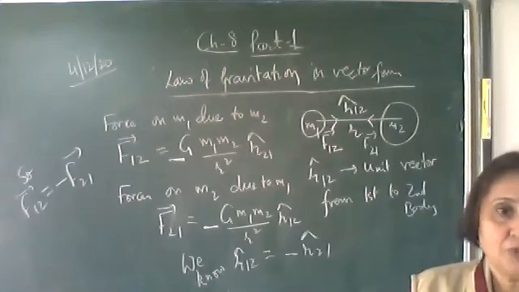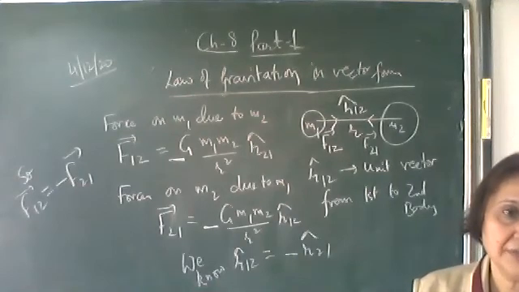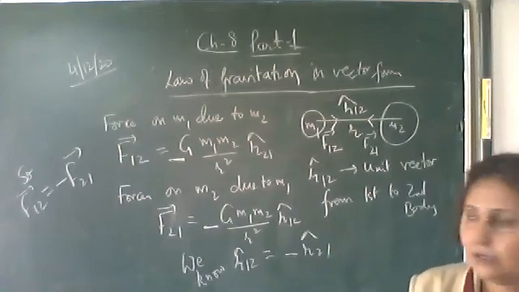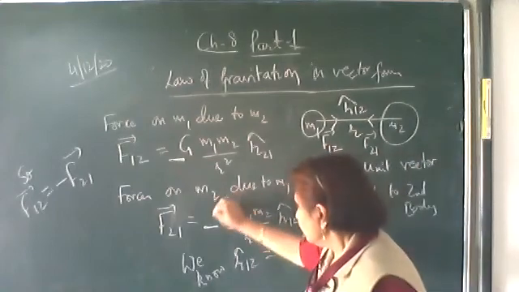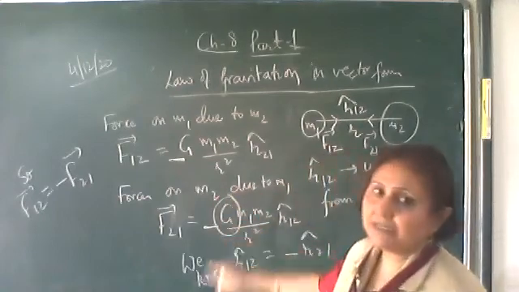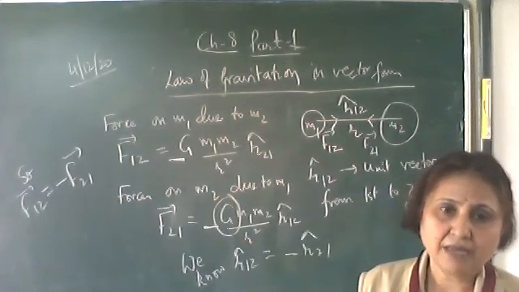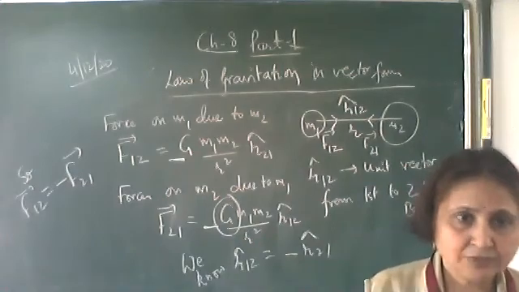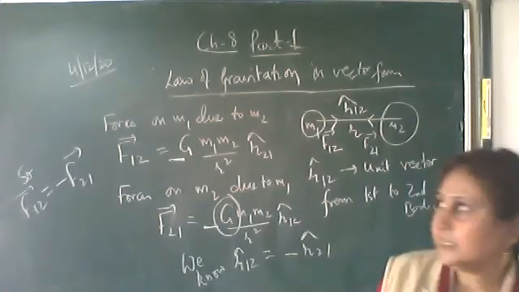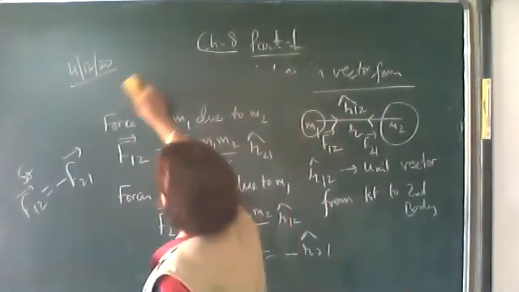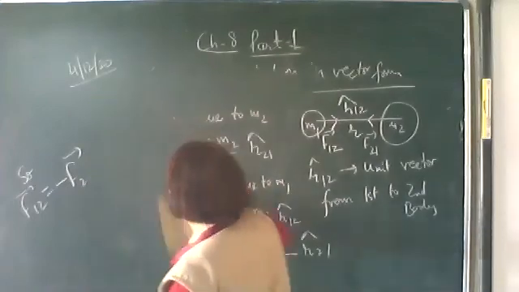Now there is one small experiment which was given by Cavendish, who was the first one to determine the value of capital G. So write down Cavendish experiment. Cavendish, name of a scientist.